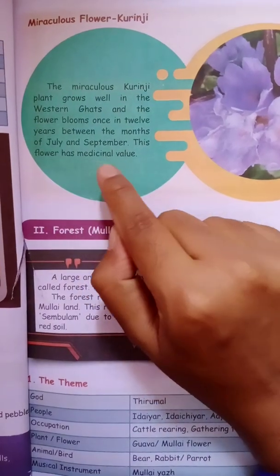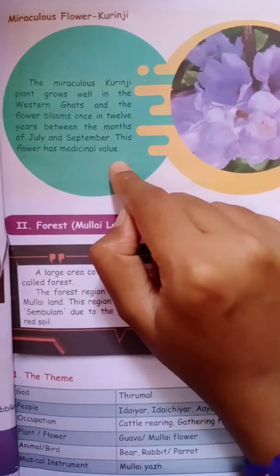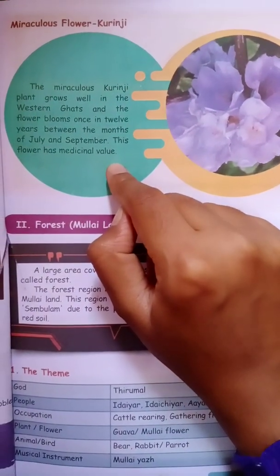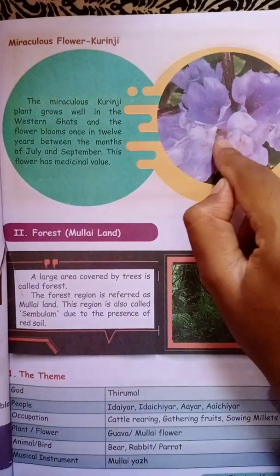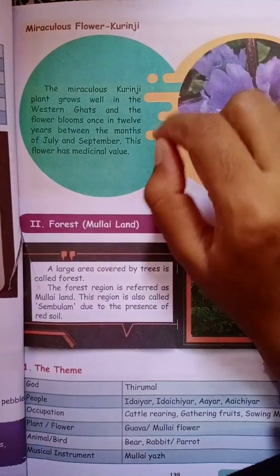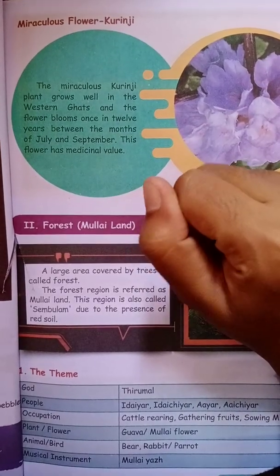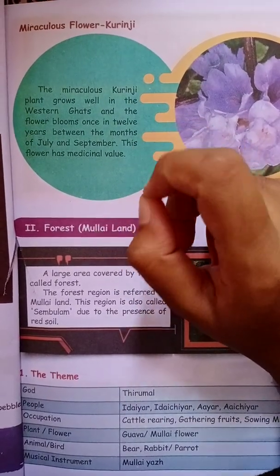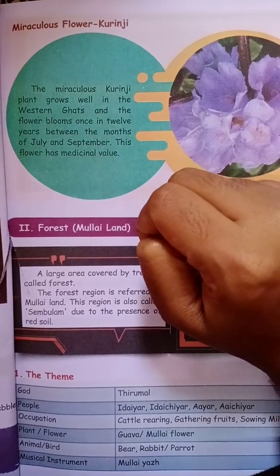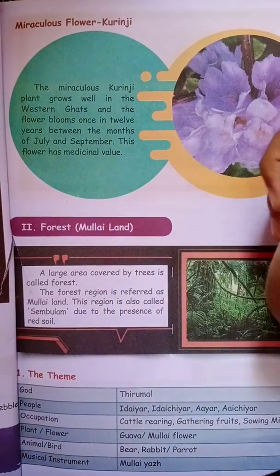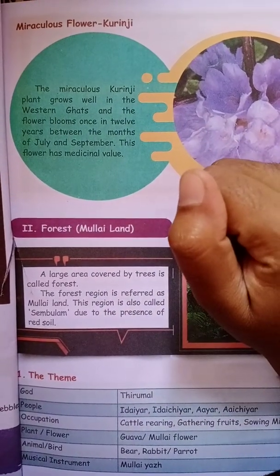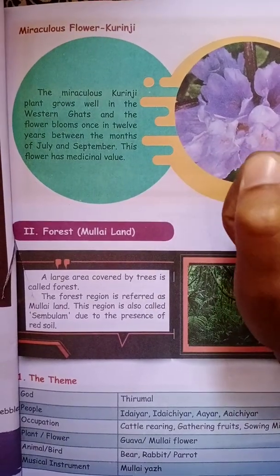This has medicinal value also. So the Kurinji flower is known as a miraculous flower. It grows well in the Western Ghats and blooms once in 12 years between July and September. This flower has medicinal value.